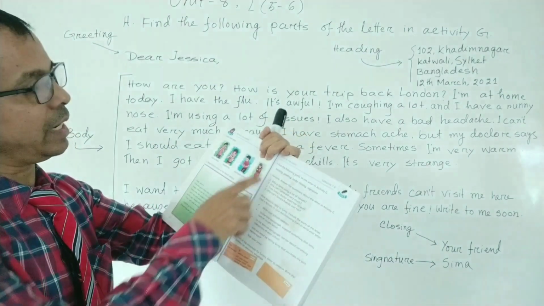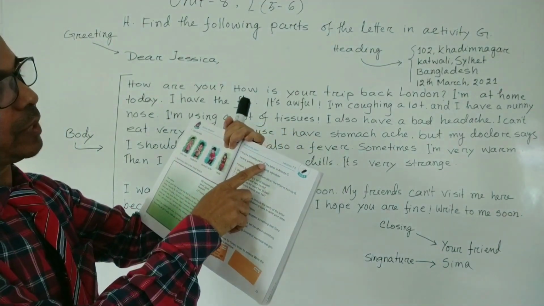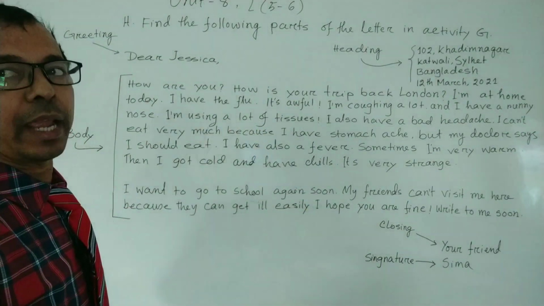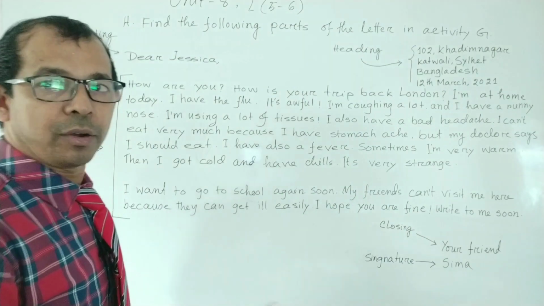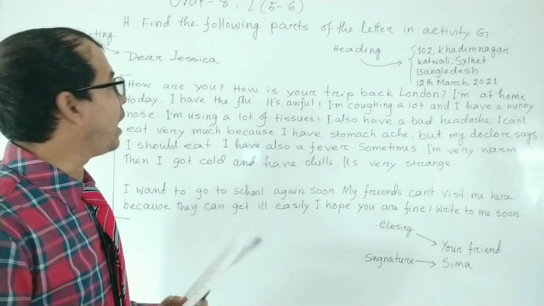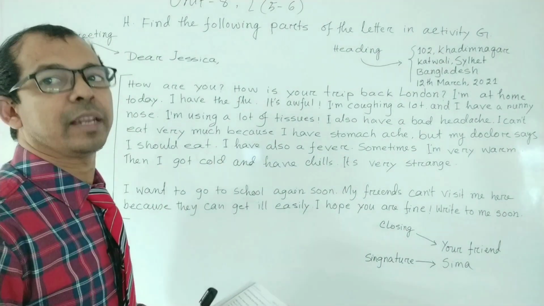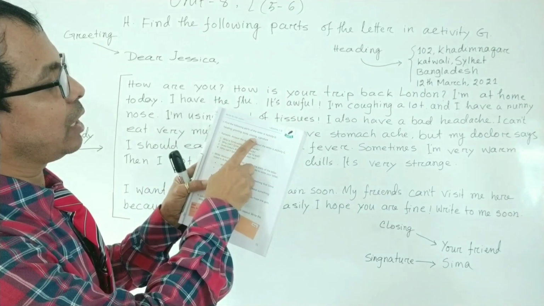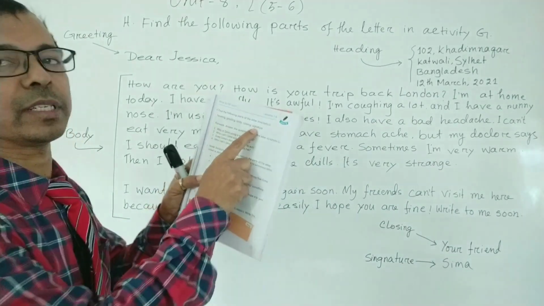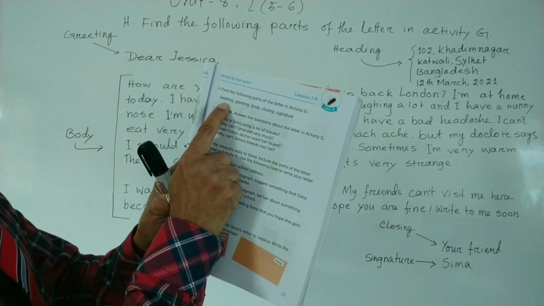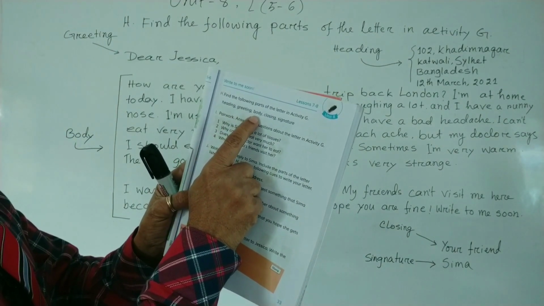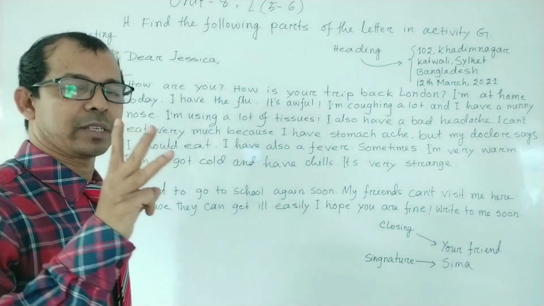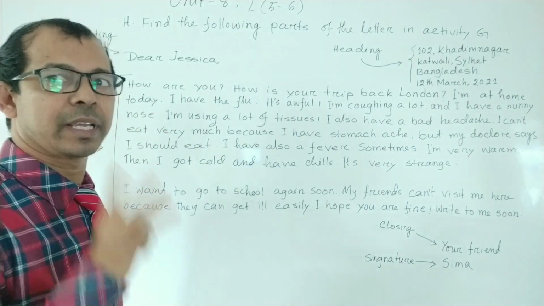Okay, so here is find the following parts of the letter in activity G. So আমরা এখন now we will show the different parts of the letter. Here you can see heading, greeting, body, closing and signature. My dear student, you know that there are 6 parts in letter. How many parts? 6 parts.